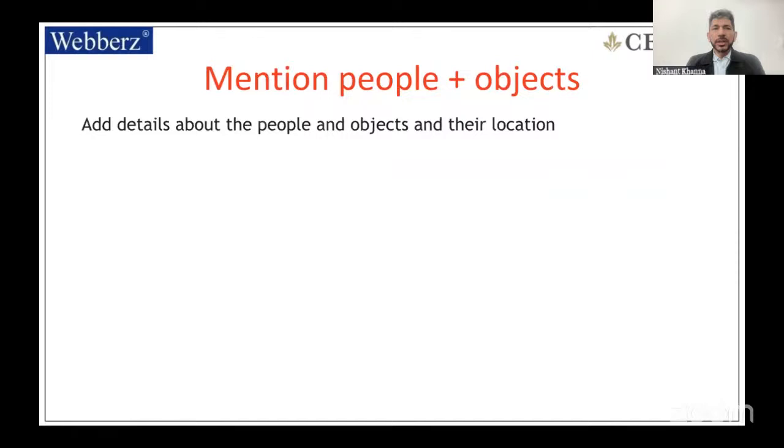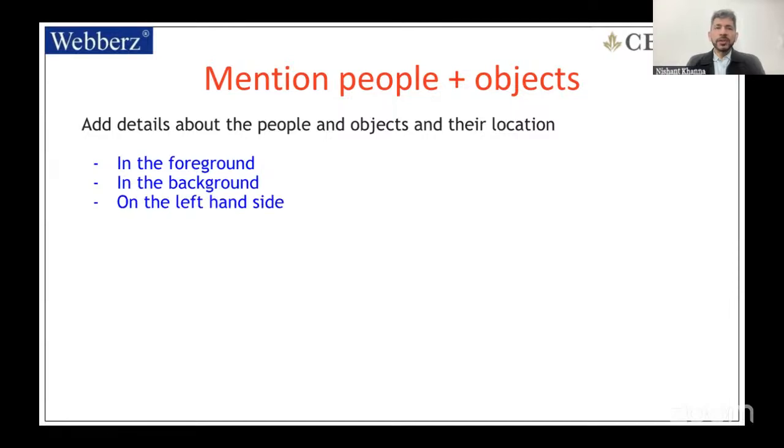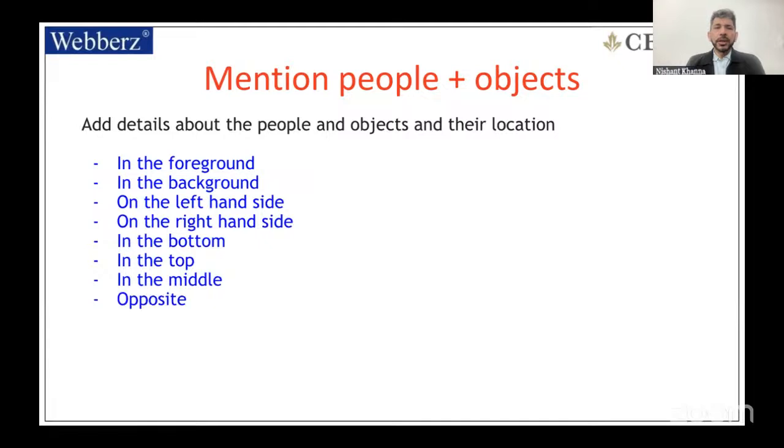Mention people and objects now. Add details about the people and objects and the location. In the foreground, in the background, on the left side, on the right side, in the bottom, in the top, in the middle, opposite, in front of, behind, beyond, etc. We can use these words so that we can tell the listener the position of the thing or the person in the picture.